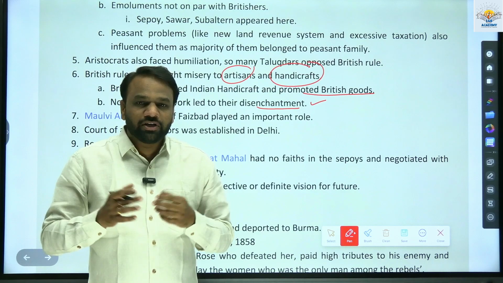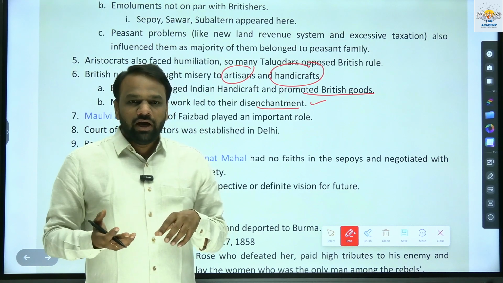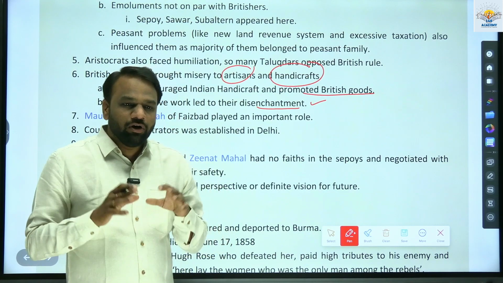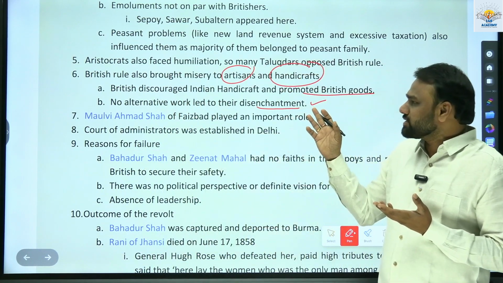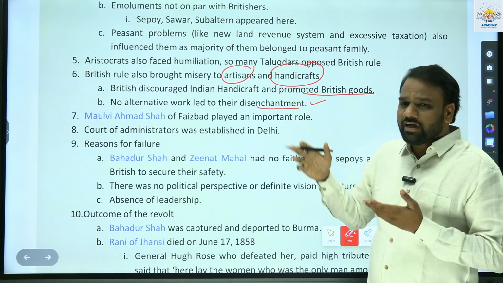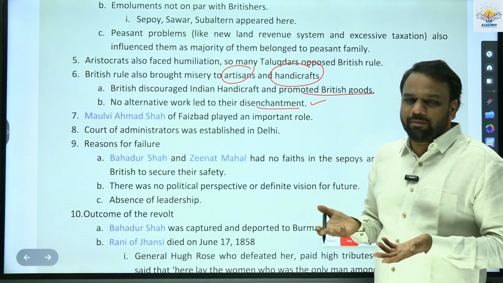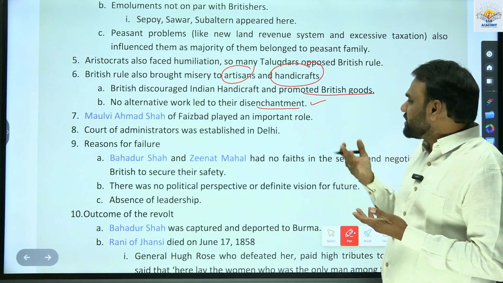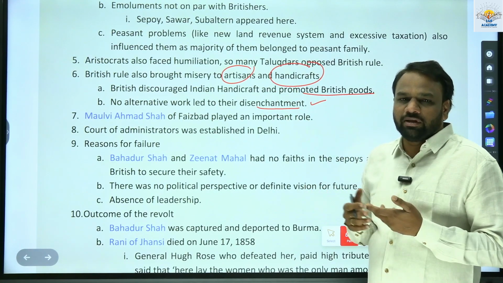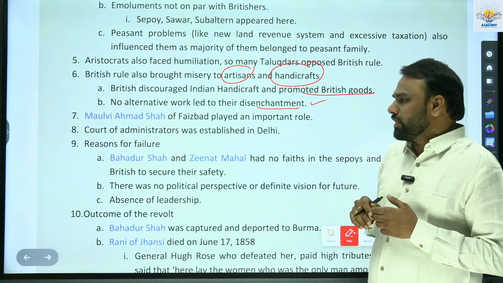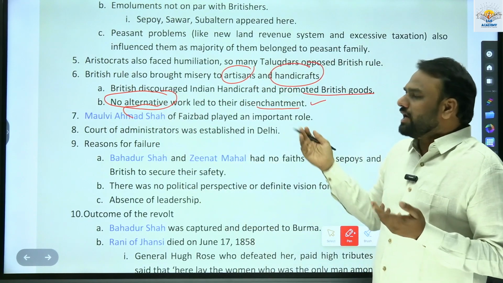When I say promoted British goods, it means tax on British goods was less, whereas tax on Indian made products was more. And generally when we have two different products, we always go for the cheaper one. So Indian products, made by artisans and handicrafts, became costly, and those made by British industries became cheaper. So all of them started purchasing British goods, and the artisans and handicrafts faced a loss because there was no market for them. None of them were willing to purchase their products. They also did not have any alternative work to earn their livelihood. So this led to their disenchantment.